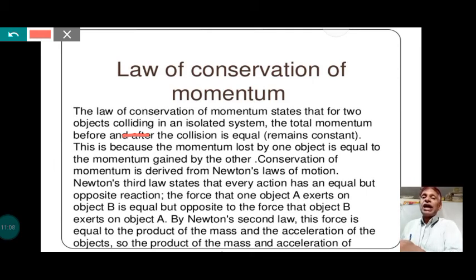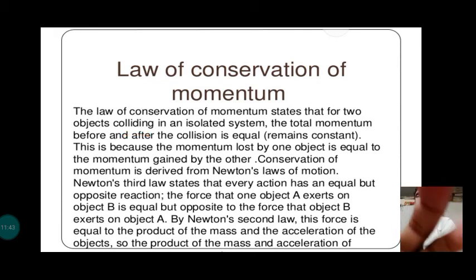The force that one object A exerts on object B, where A is the first object and B is the second object, is equal but opposite to the force exerted by object B on object A. By Newton's second law, this force is equal to the product of mass and acceleration, ma, which is equal to the rate of change of momentum of the object. So the product of mass and acceleration gives the rate of change of momentum. That is more clearly expressed in this slide.